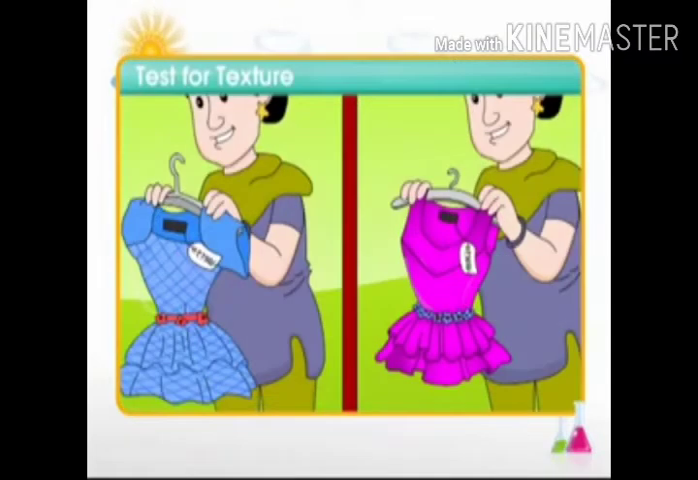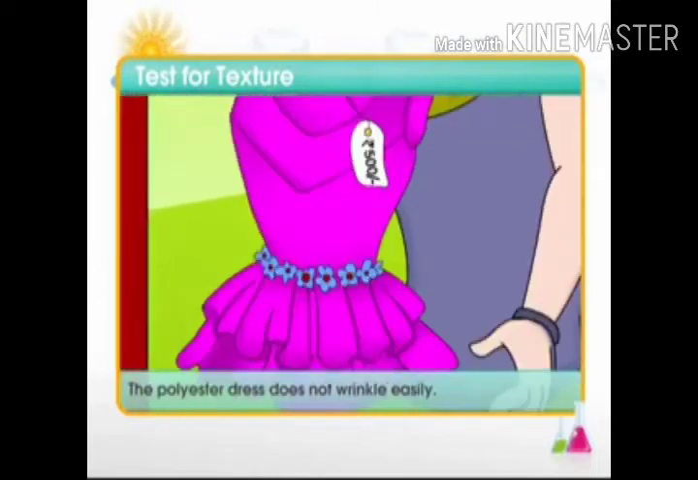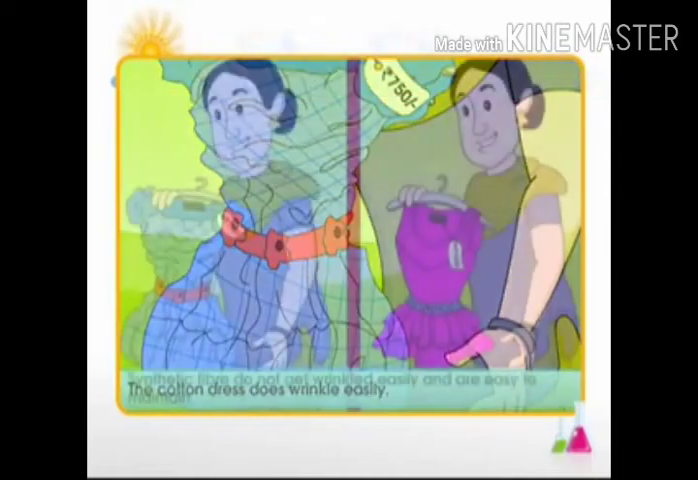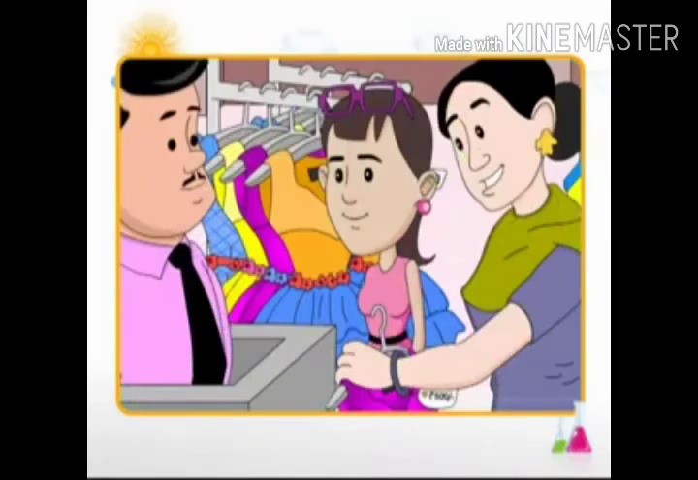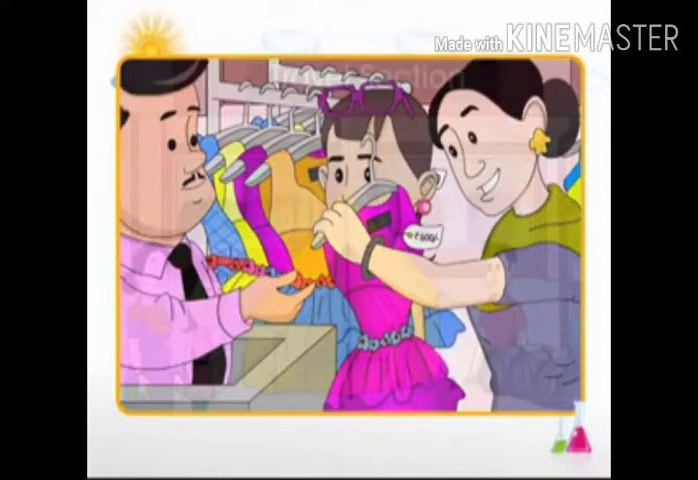Let's conduct another test of the texture of the dress. When crushed, the polyester pink dress does not get wrinkled easily, whereas the cotton dress does. Hence, dresses made of synthetic fibers do not get wrinkled easily and are easy to maintain. Hence, the smart mother selects the pink polyester dress for her daughter.